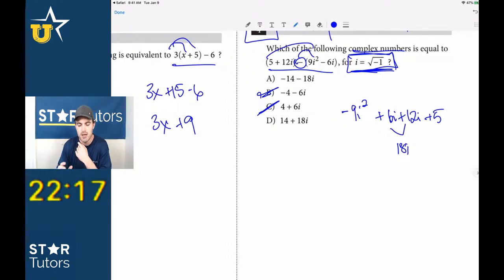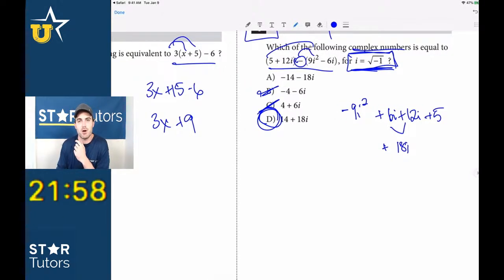And that's what I mean when trying to go through this, make sure that you look after you've done one step. The 18i is the only, oh wait, and guys, even better than that, that's plus 18i. So the answer has to be D there. Even if you don't know, this is so important. What are we at? 22 minutes. Yeah, even if you guys don't know anything about i squared, like if you forgot that rule, you didn't even need it here.